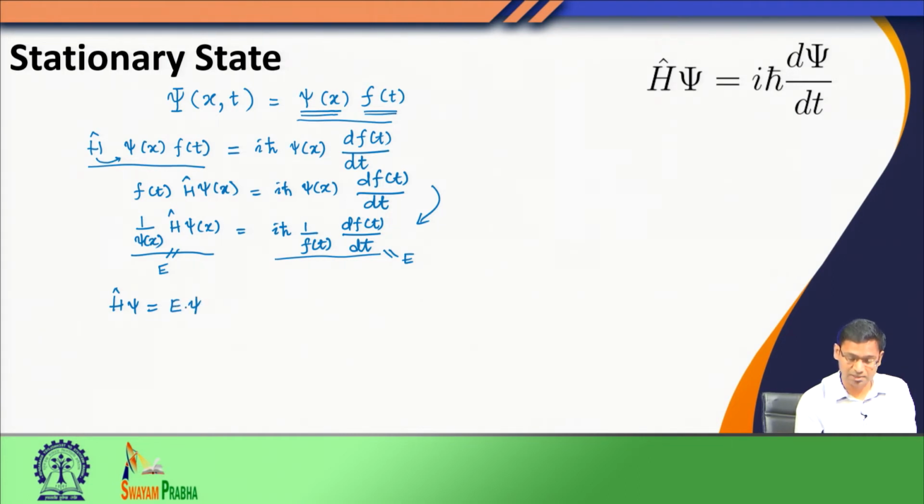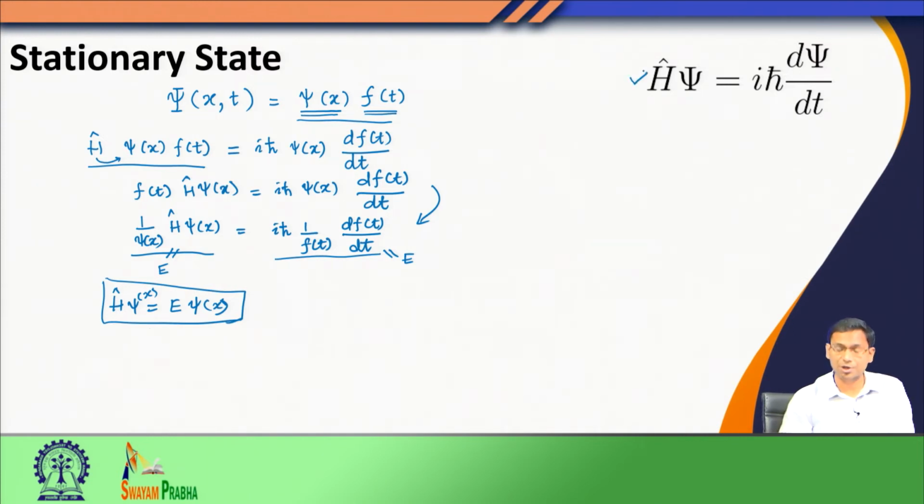So, when I rearrange this, I get this equation, which is something very familiar to us. This is simply the time independent Schrodinger equation. So, what we see is that we started from the time dependent Schrodinger equation, and we used variable separation, saying let the total wave function have a spatial component and a temporal component. When we do this, we arrive at the time independent Schrodinger equation. So, the time dependent Schrodinger equation is more general. We can derive the time independent Schrodinger equation from it.